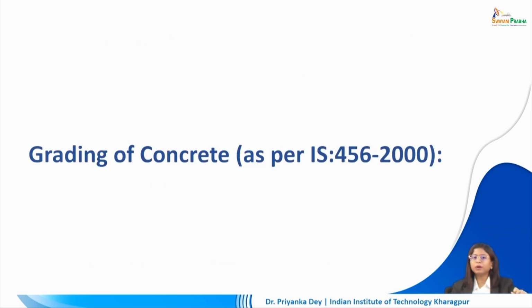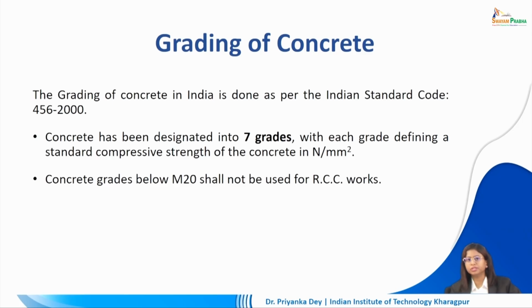Now let's talk about grading of concrete. What do we mean by grade of a concrete? Grading of concrete in India is done as per IS code 456:2000. Concrete has been designated into 7 grades, with each grade defining a standard compressive strength of concrete measured in Newton per millimeter square. Now concrete grades below M20 should not be used for RCC works.